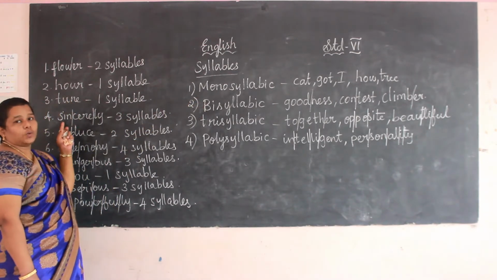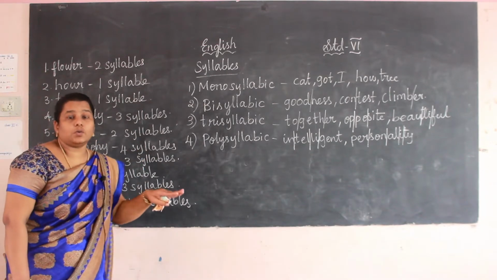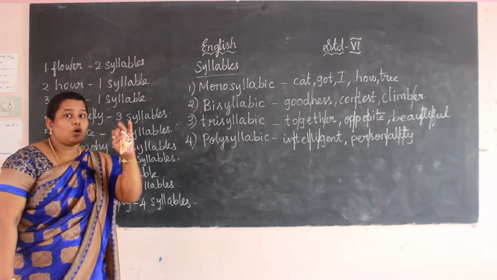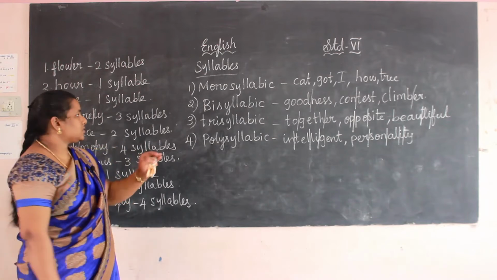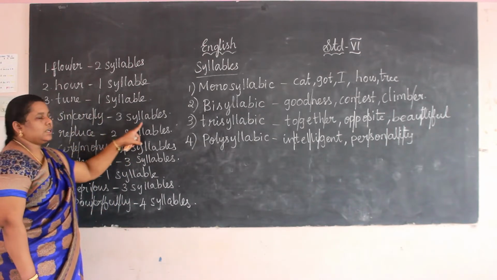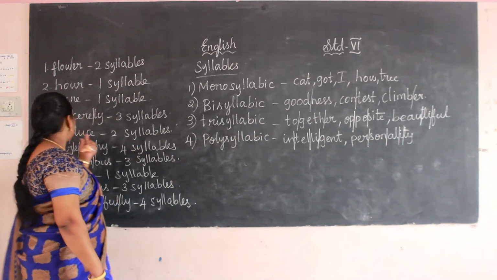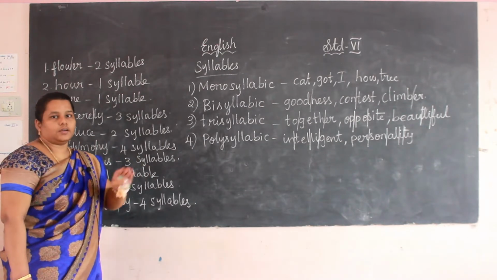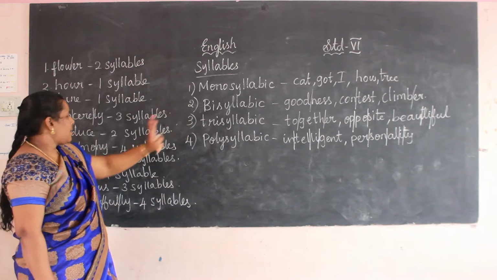And then the fourth one, sincerely. How can we split the word? Sincerely. How many syllables are there? 3 syllables. See, sincerely. 3 syllables. So it is trisyllabic. Next one, reduce. Reduce. 2 syllables. So 2 syllables means it is bisyllabic.